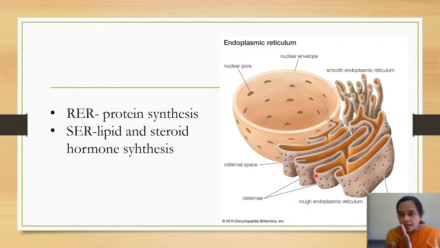As I already told you, the transcription process takes place in the nucleus, and the mRNA will come out of that. That mRNA is transferred with the help of ribosomes on the rough endoplasmic reticulum.